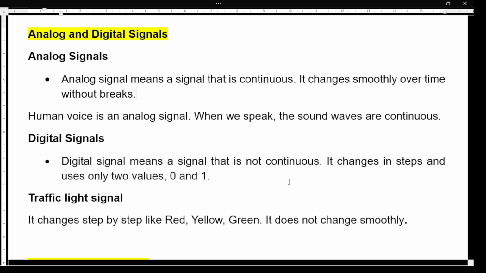Next is digital signal. Digital signal means the signal is not continuous. We can say the discrete one. It changes in steps and usually only uses the values 0 and 1. So traffic light signal is the example of digital signal where it changes step by step like red, yellow, green. It does not change smoothly.